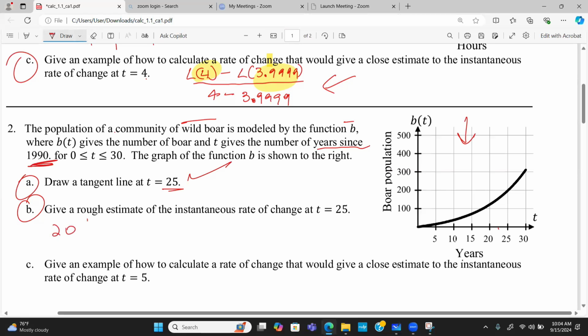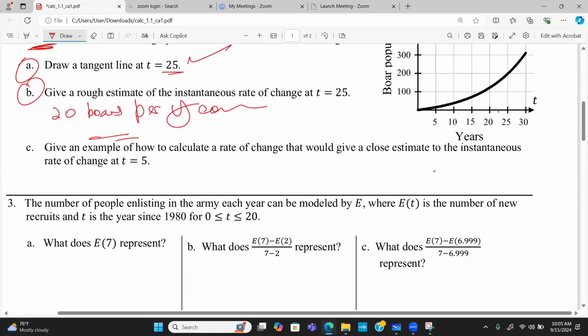We're actually getting about 20 boards per year, right? 20 per year. Example, should say, of how to calculate the rate of change that would give a close estimate to the instantaneous rate of change at t is equal to 5. If I'm going to try to find it at t is equal to 5, I'm going to do,